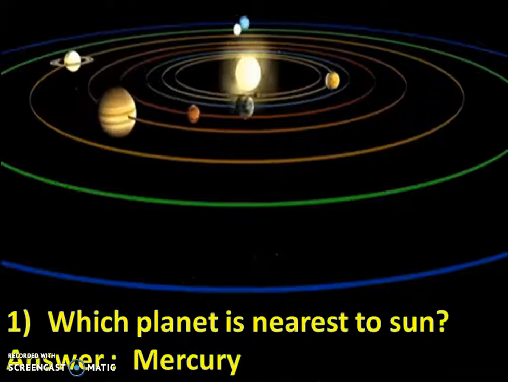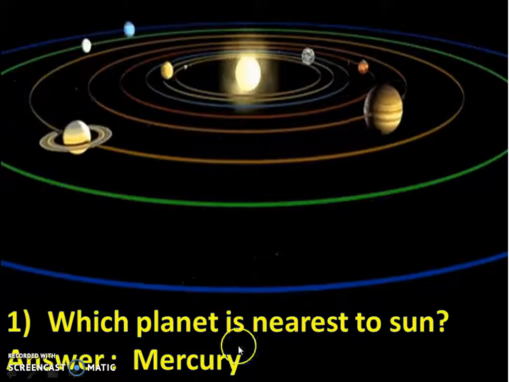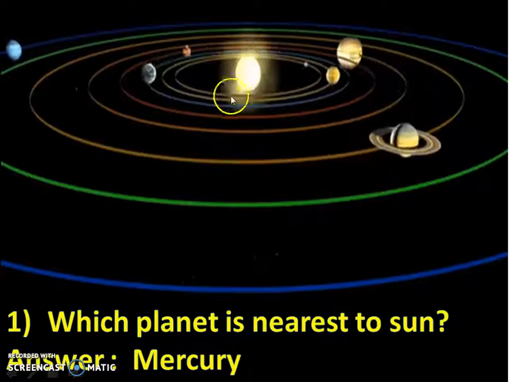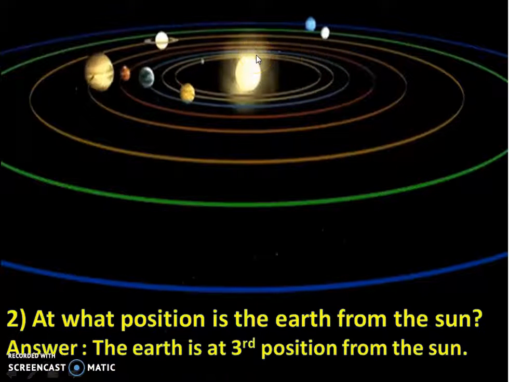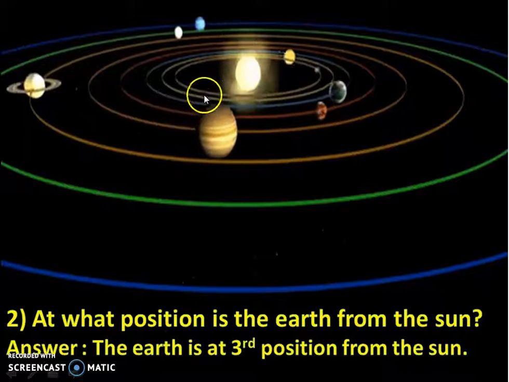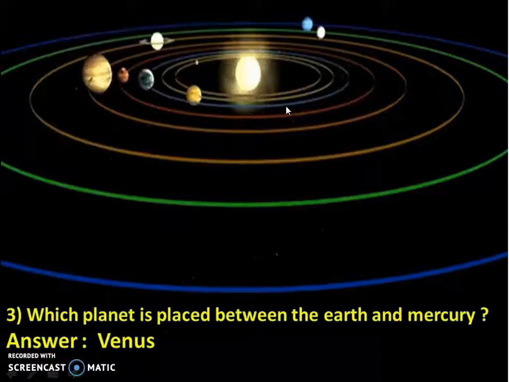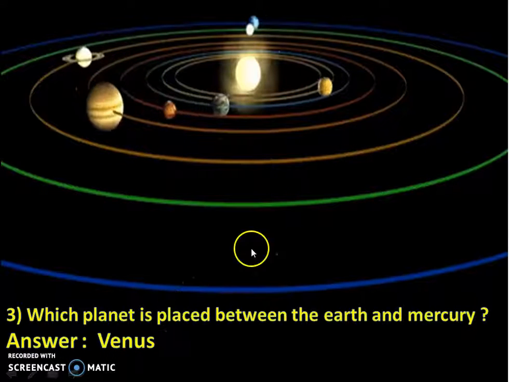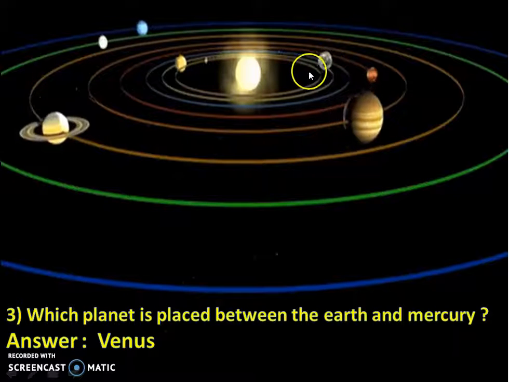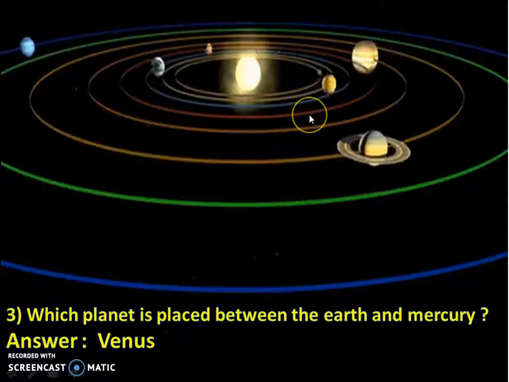Now we will start our next part. First, do you know which planet is nearest to the sun? Answer is Mercury. Mercury is the nearest to the sun. At what position is the Earth from sun? The Earth is at third position from the sun. Which planet is placed between the Earth and Mercury? The Venus planet is placed between Earth and Mercury.